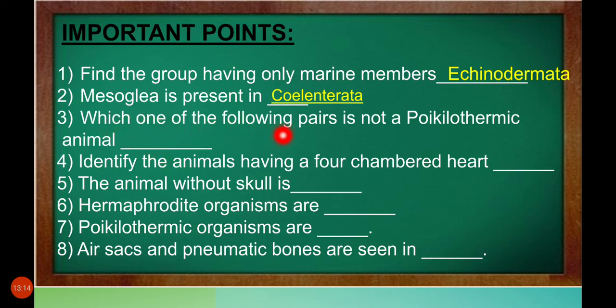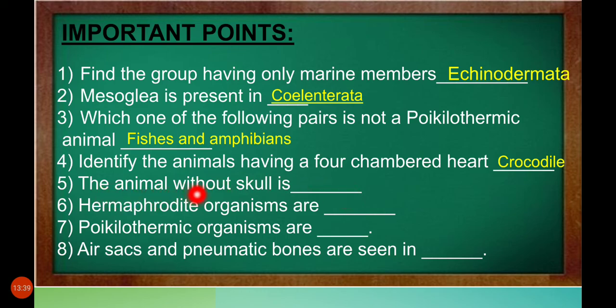Which one of the following pairs is not a poikilothermic animal? Which one? Fishes and amphibians. Identify the animals having a four-chambered heart. Crocodile. The animal without skull is dash.